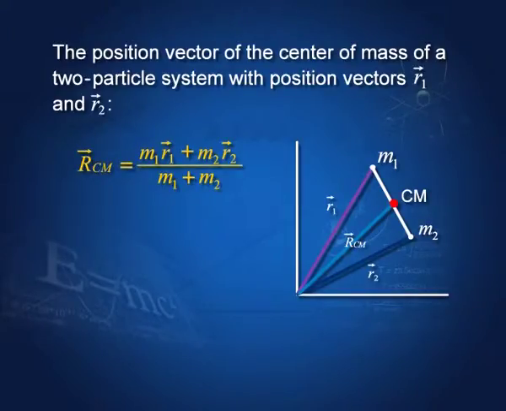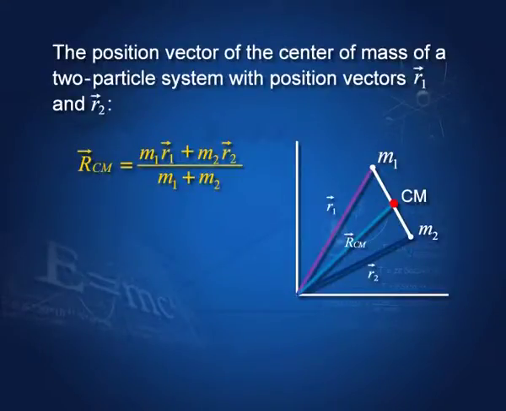We have two particles here, m1 and m2. Their position vectors referred to a certain origin are r1 and r2, and the center of mass is somewhere between m1 and m2. The position vector of the center of mass, R_CM, is (m1 r1 + m2 r2) divided by (m1 + m2).